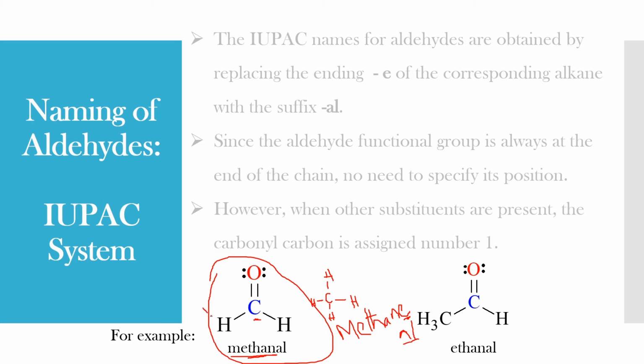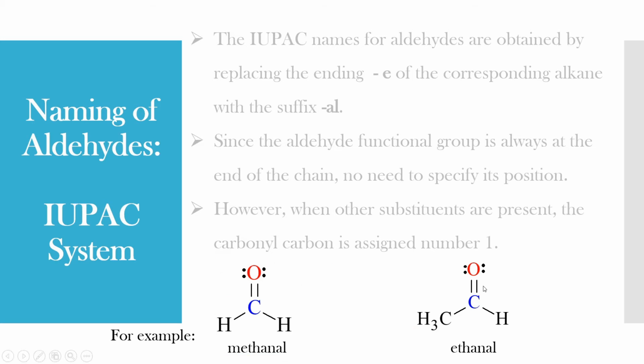Hence, this molecule is named methanal. Similarly, this molecule has 2 carbon atoms. That means the parent alkane is ethane. So the e is replaced with al. Hence, this molecule is called ethanal.